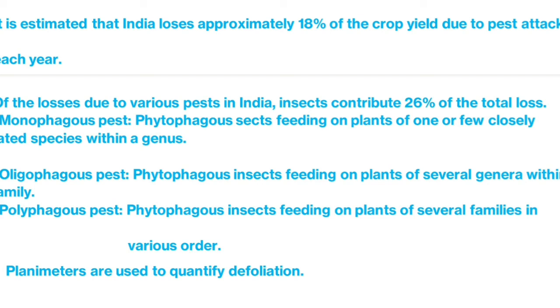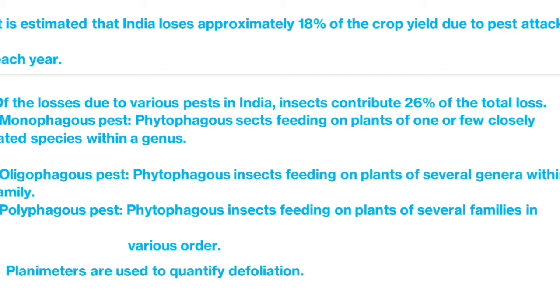And the next one is polyphagous pest. When a phytophagous insect feeds on plants of several families and several orders, meaning various orders and various families with no limit, it is known as a polyphagous pest.